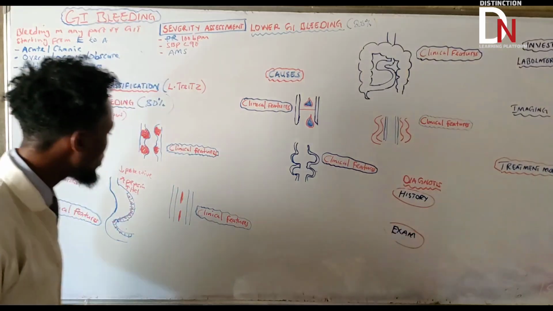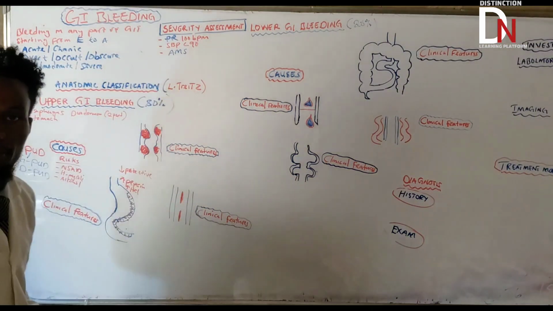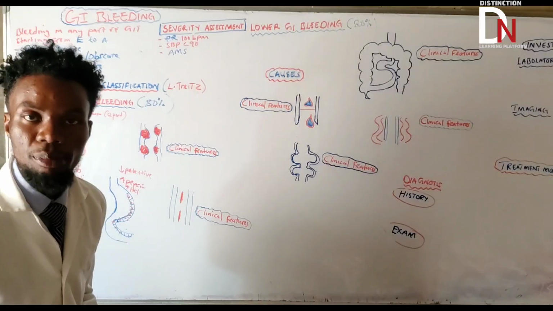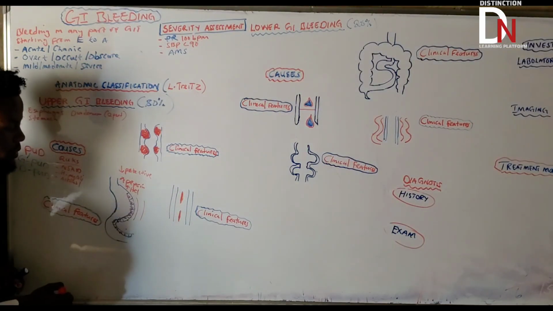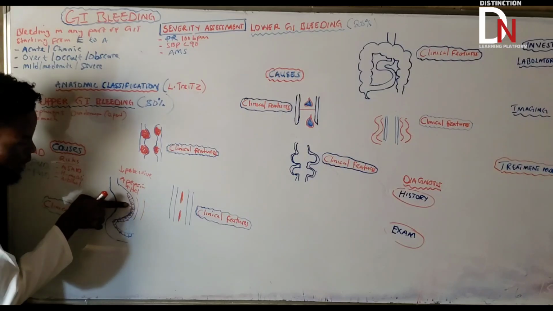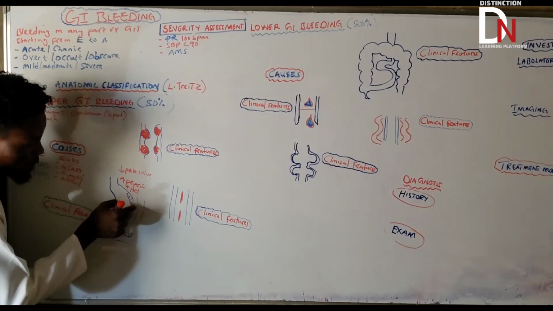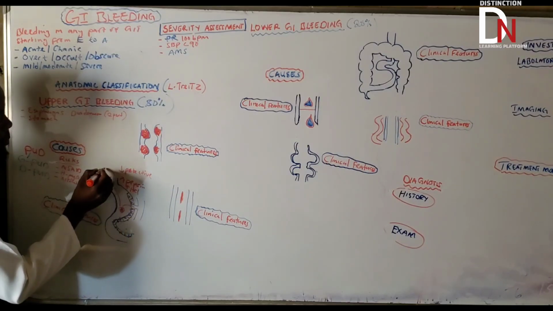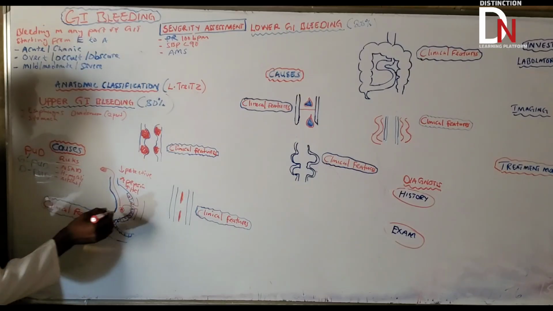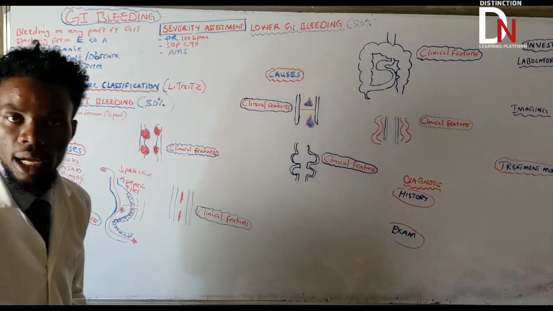The gastroduodenal artery is a very, very important artery that is very prone to bleeding. If you have an ulcer here, then basically this blood vessel is going to start leaking blood into the stomach. This blood can either come out from the mouth, or it can go and come out through the anus.